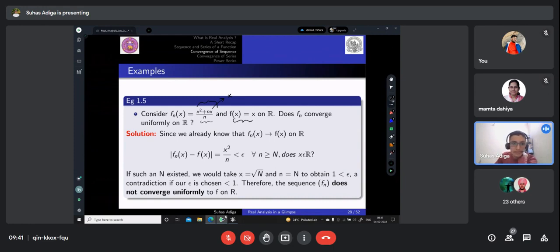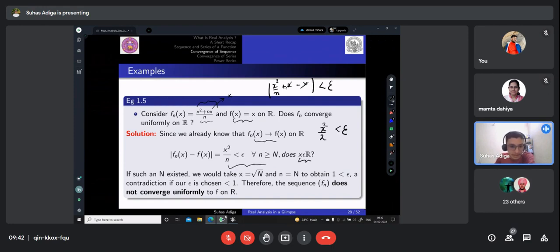So we have to find out if fn converges uniformly on R. Because we know that it is already pointwise convergent on R, we can directly consider this. That is x. We can see mod of fn of x minus f of x. So that will be x square by n plus x minus x. This modulus should be less than epsilon, right? So x and x gets cancelled. N is a natural number, it is always positive, and x square is also always positive because x is a real number, right? So we can clearly remove the mod. So x square by n is less than epsilon for all n which is greater than or equal to n. So let's see if x belongs to R. Like in this case, is it possible to have something like that?